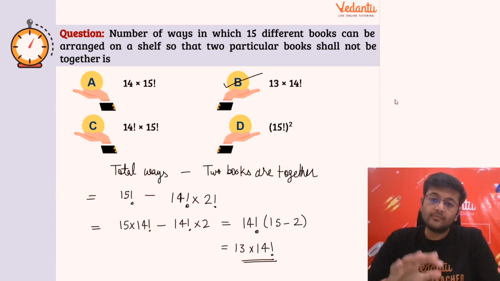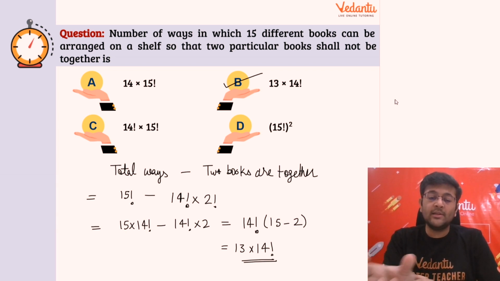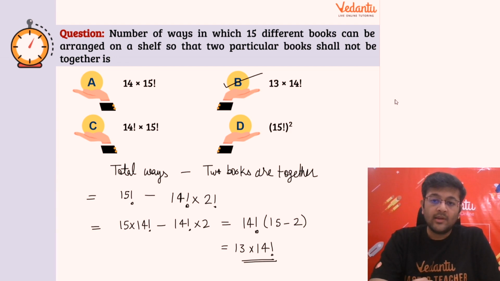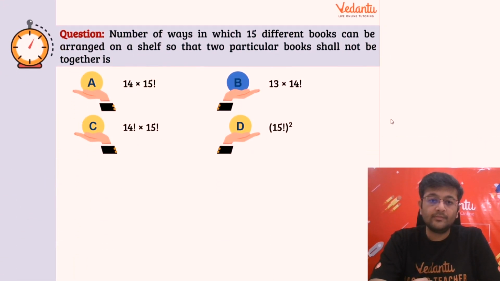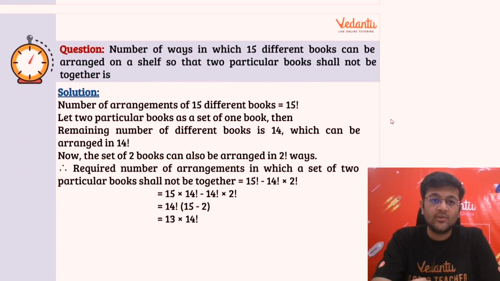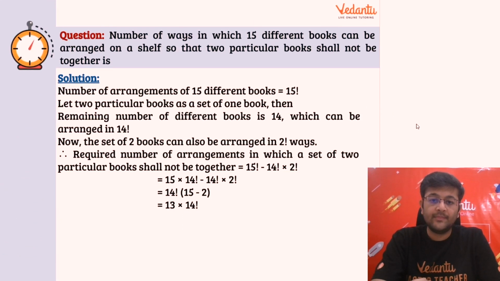Okay, but we can skip it for now because this question is particularly doable with the factorial notation only. Okay, all right. I hope this thing is clear. Okay, you guys are understanding this. Okay, so the answer is B option, 13 times 14 factorial, and you can check the solution also. Check out the solution, right? So 13 times 14 factorial.